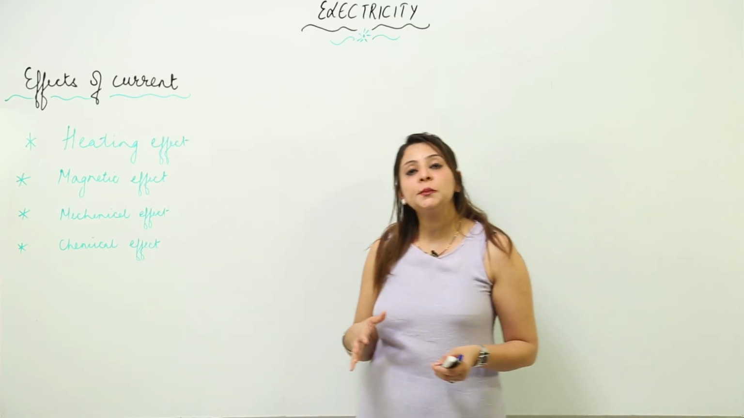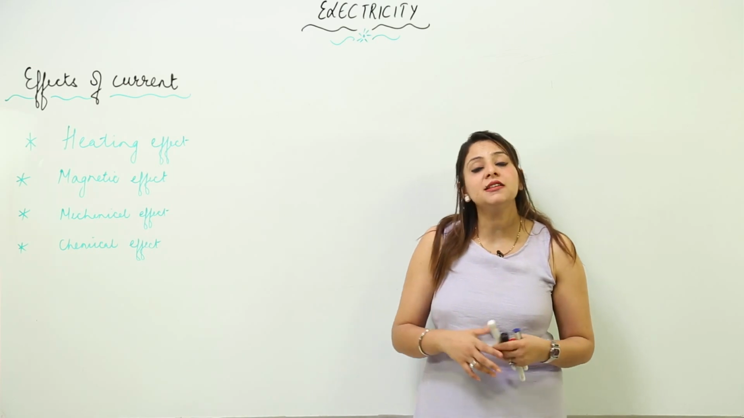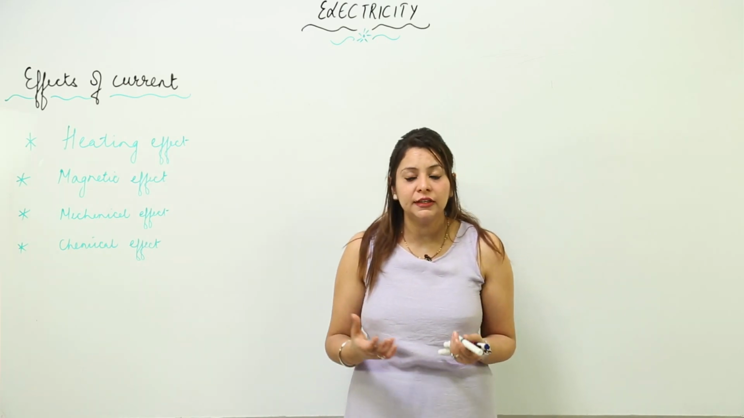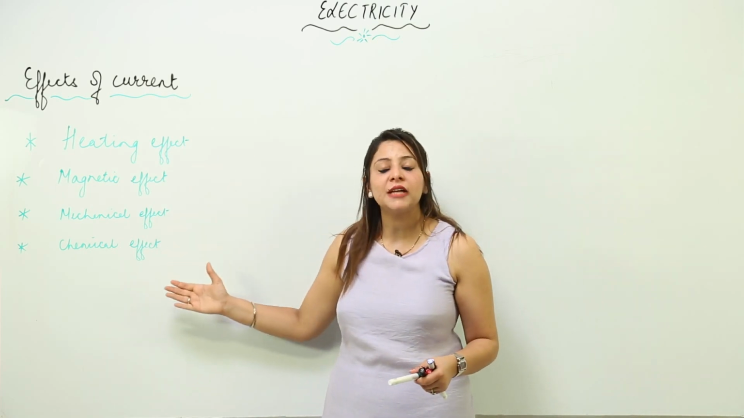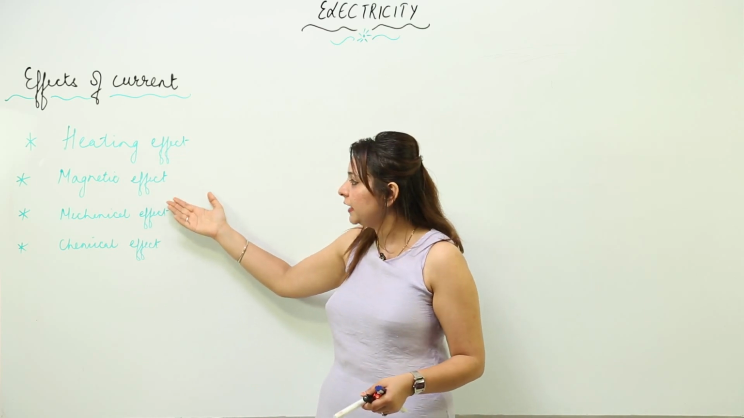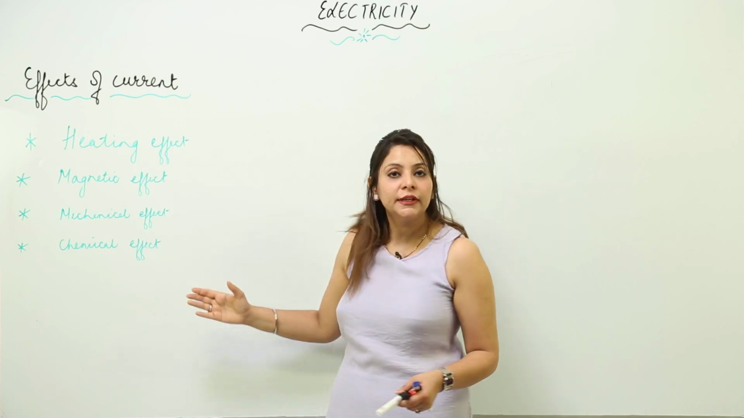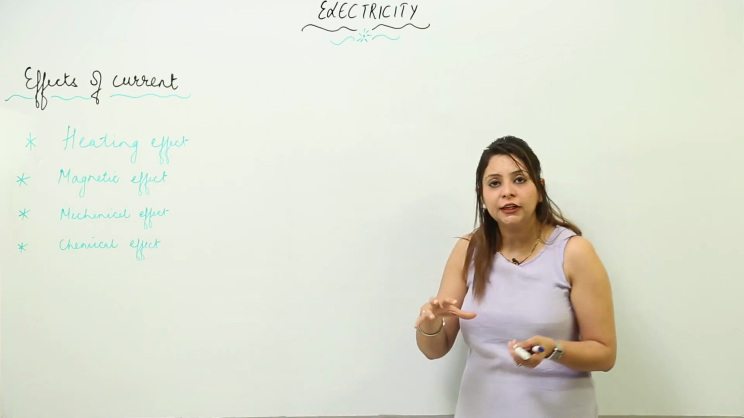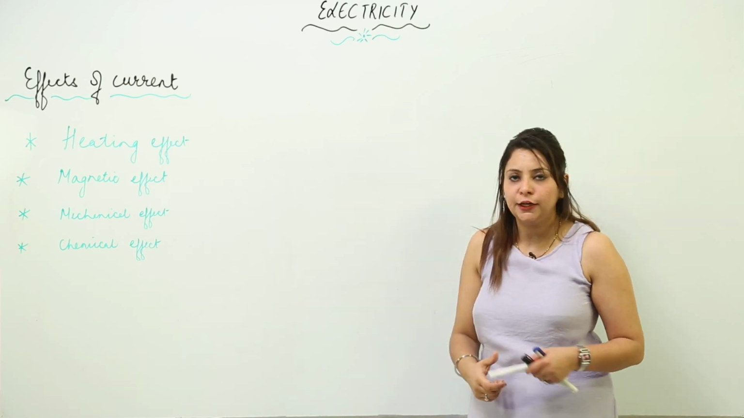When electricity is passed through any device, you know that there are certain kinds of effects that electricity can produce. These are the effects produced as a result of electricity: the heating effect, magnetic effect, mechanical effect and chemical effect. Now we are going to study what energy gets converted into what, and the reason that we get to see these kinds of effects.